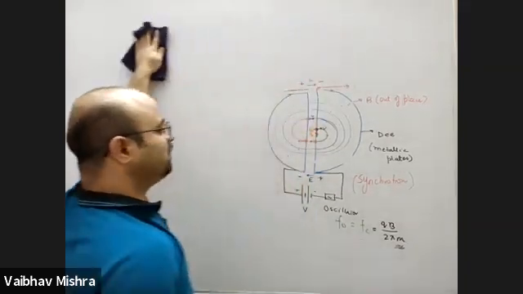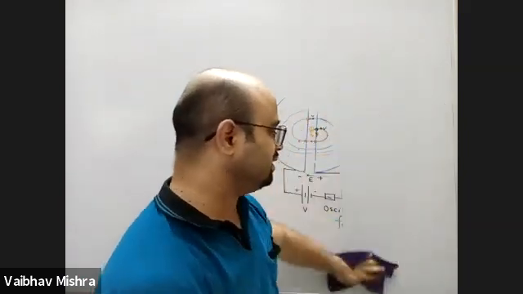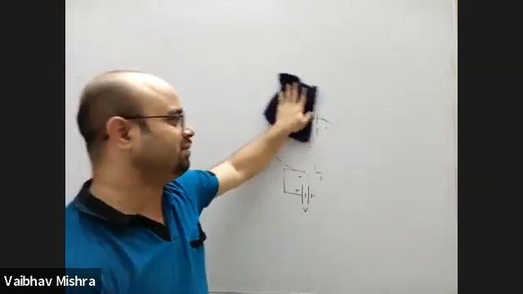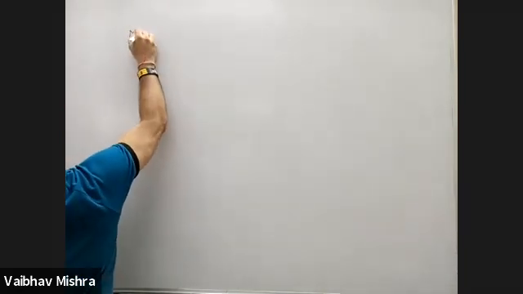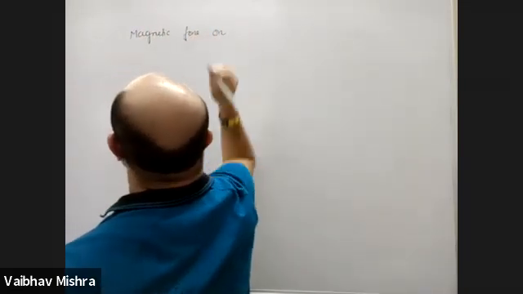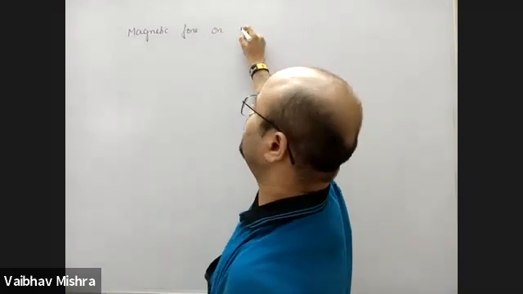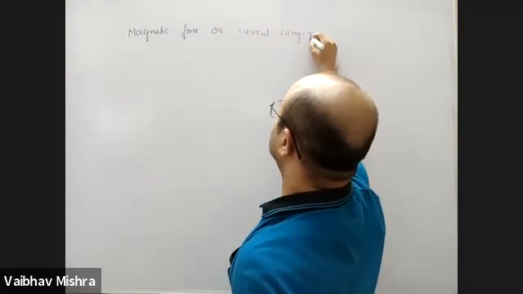Yes. The magnetic force on a current carrying wire plays in an external magnetic field. External magnetic field में कोई दूसरा magnetic field का source अगर आ जाता है, then it exerts its own electric magnetic field that will exert force. Next is magnetic force on a current carrying wire in external magnetic field.